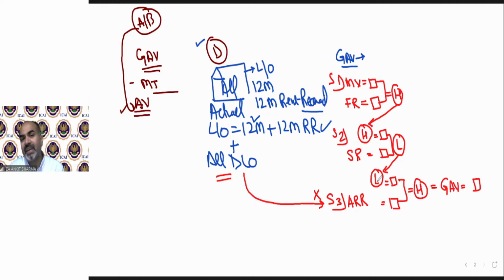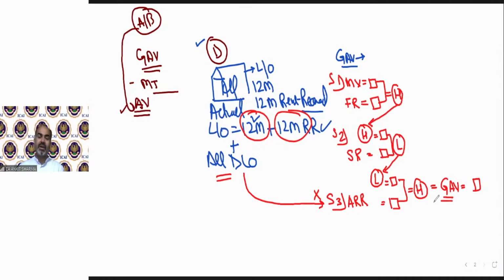So technically we can say in case of deemed let out, there will be only step 1 and step 2, and the lower value from step 2 will be our GAV. But if the property is actually let out for 12 months and the rent has been received, in that case step number 3 will also be applicable, and the higher of this lower value and the actual rent received will be my gross annual value.